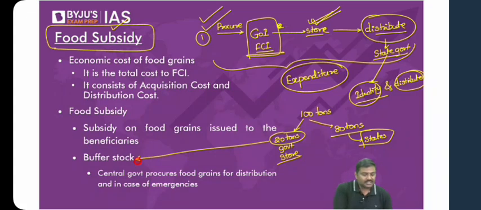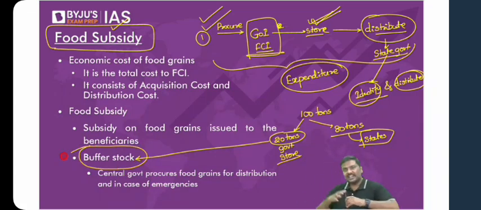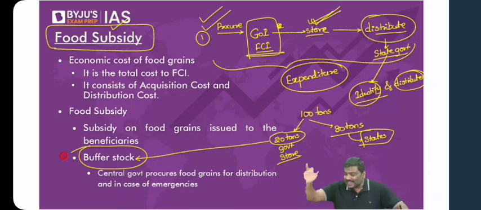Government of India says, I will start using the buffer stock. That is the stocks that I've purchased and stored. I will start using these stocks for distribution purposes, for selling purposes, etc. That's the basic idea why Government of India maintains a huge quantity in the form of buffer stock. This is the advantage: if there is a sudden emergency, a mismatch in supply and demand, the government can take the buffer stock and start distribution in the market.